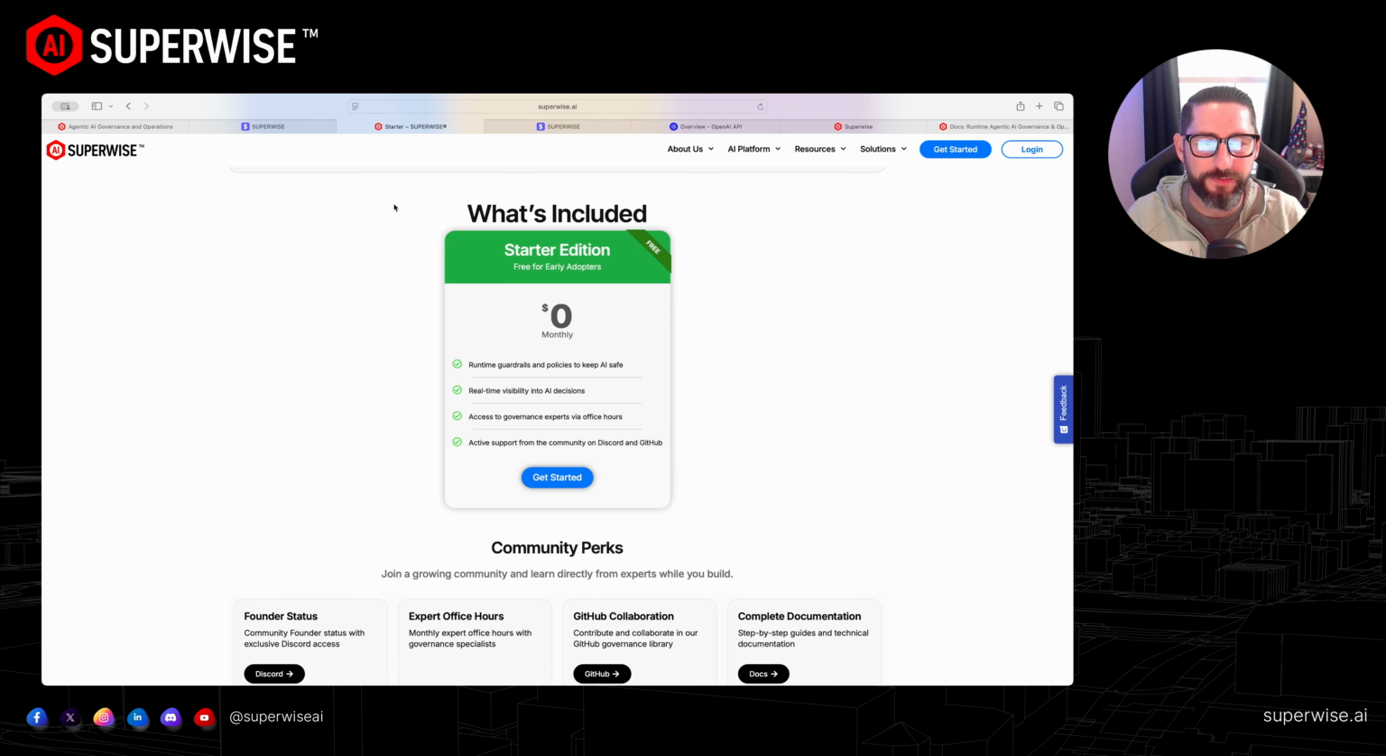So it's actually been out for about a week or so now, but you can get started today completely free with no money down. You don't even need a credit card, which is awesome, right? So you get instant runtime guardrails and policies to keep your AI safe. You get real-time visibility to AI decisions, and also you get access to our governance experts via office hours. You can also join our Discord and GitHub communities where you can talk to like-minded creators and AI enthusiasts in a back and forth, fun spirited conversation.